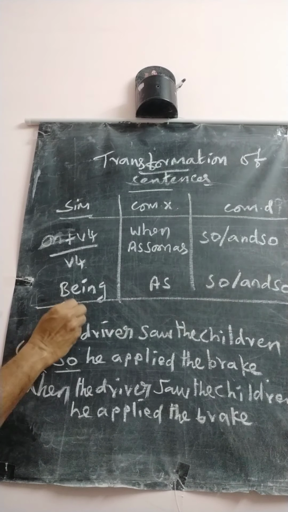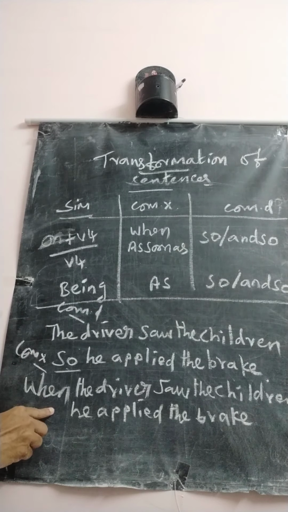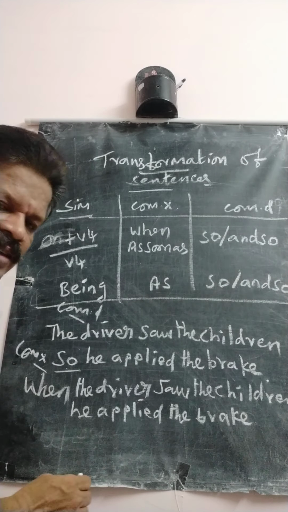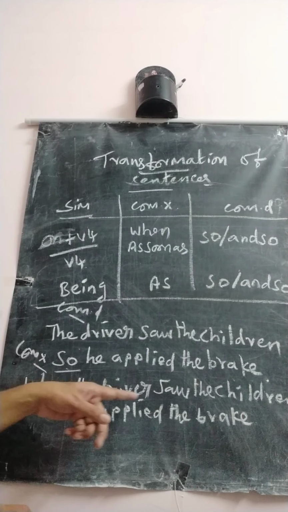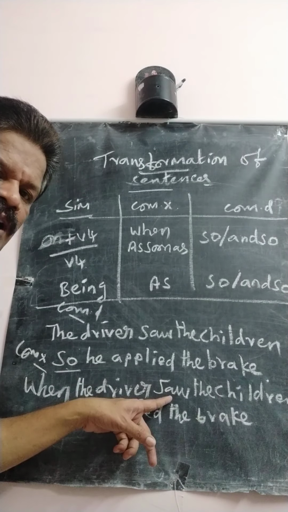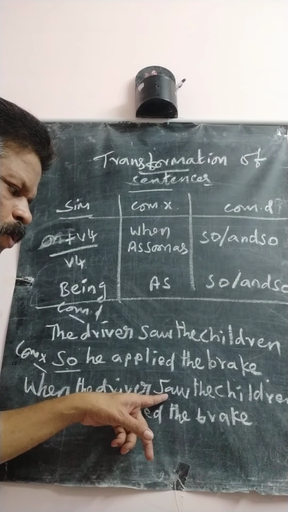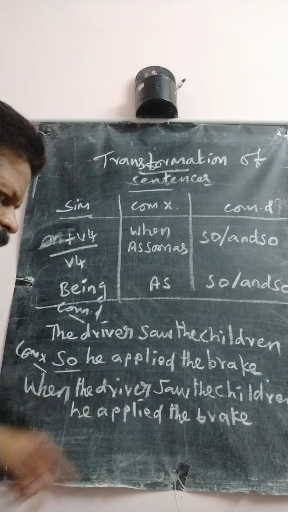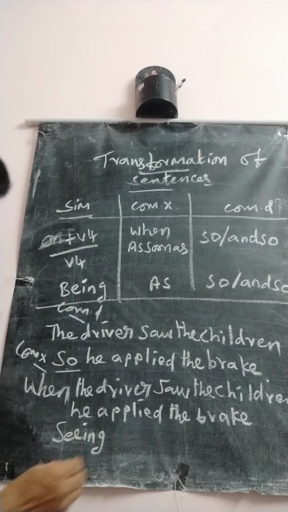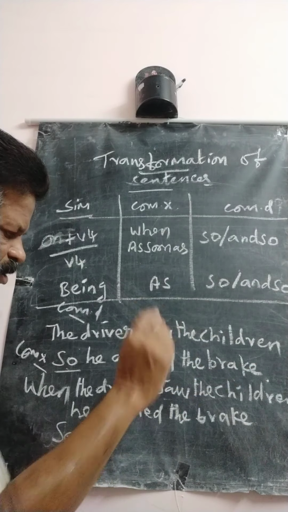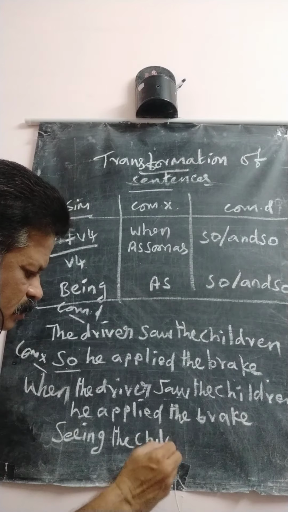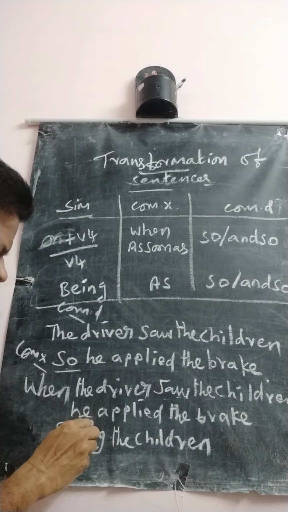This is a compound sentence. Just now I asked you to change this into a simple sentence. How will you change? The given verb is saw. Just find out V4 of the given verb. What is V4 of saw? Seeing. Already I told you all the ing verbs. Then you write as it is. Seeing the children, he applied the brake.